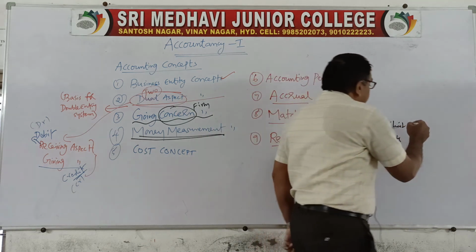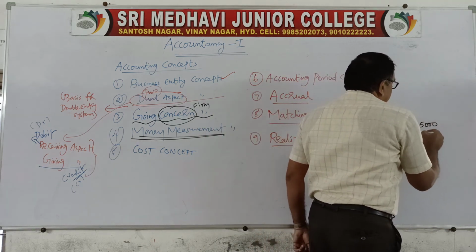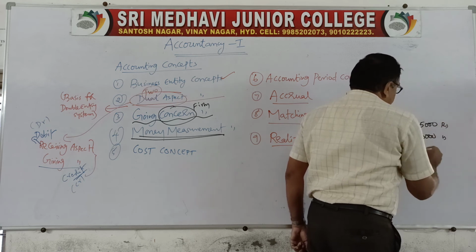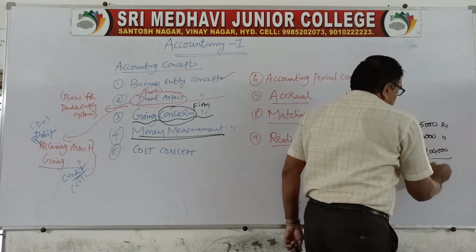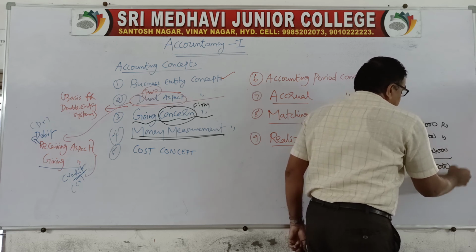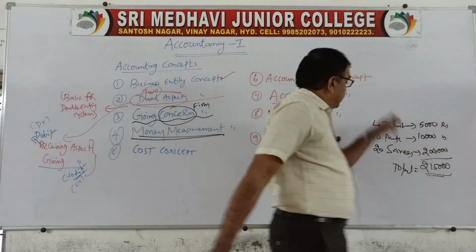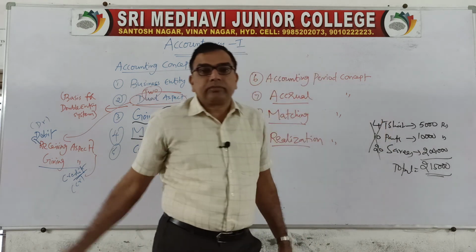We have to convert this into money. 4 t-shirts, 5,000 rupees. 10 pants, 10,000 rupees. 20 saris, 2 lakhs. Then 2 lakhs 15,000 is the total purchases. This we can add. The earlier quantities we cannot add because these are not common units.